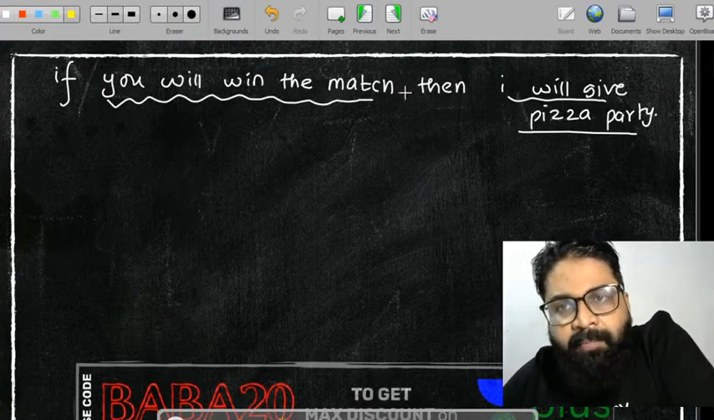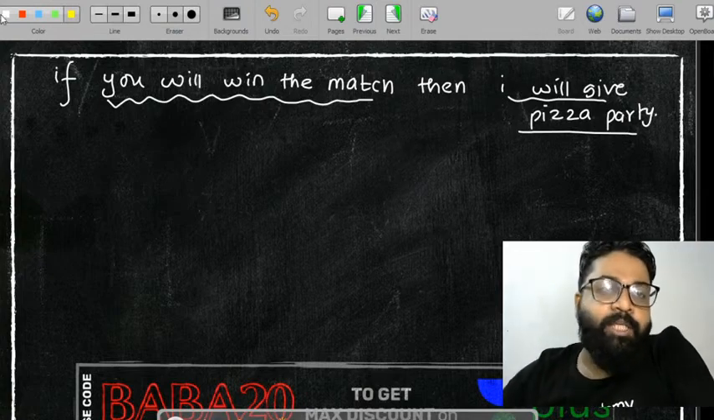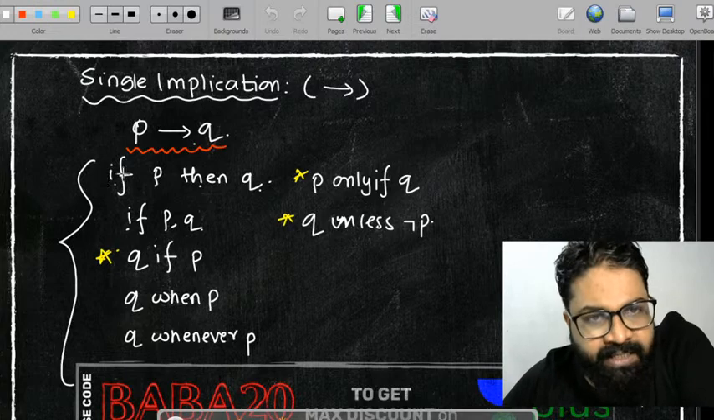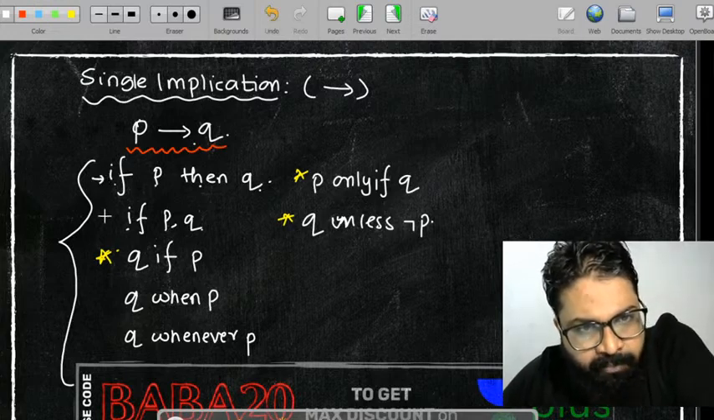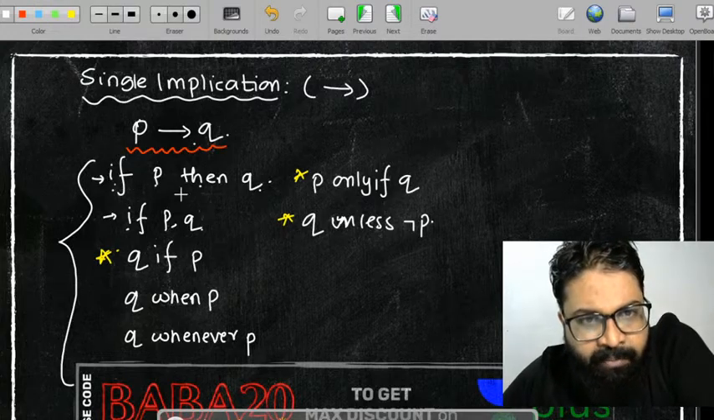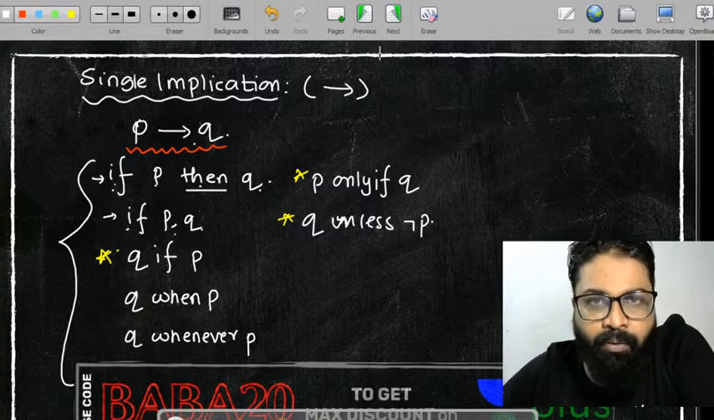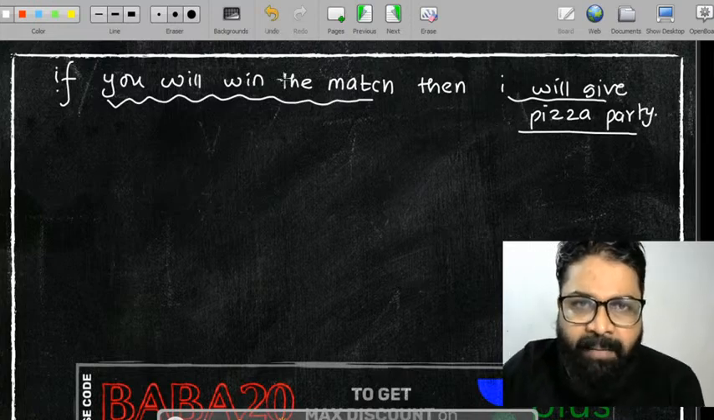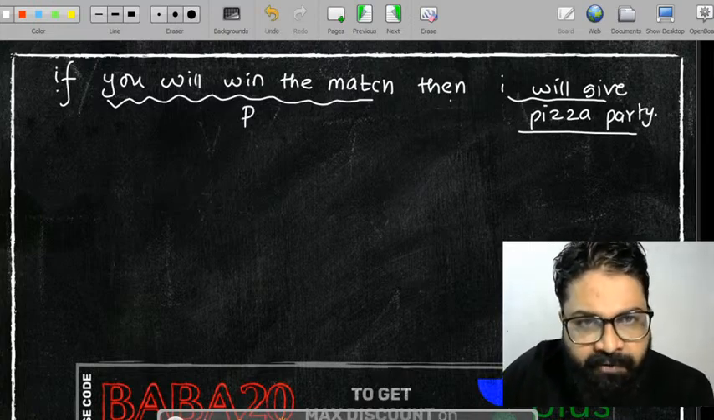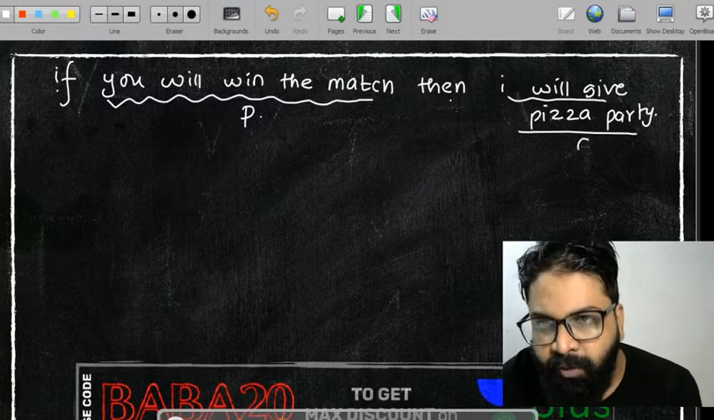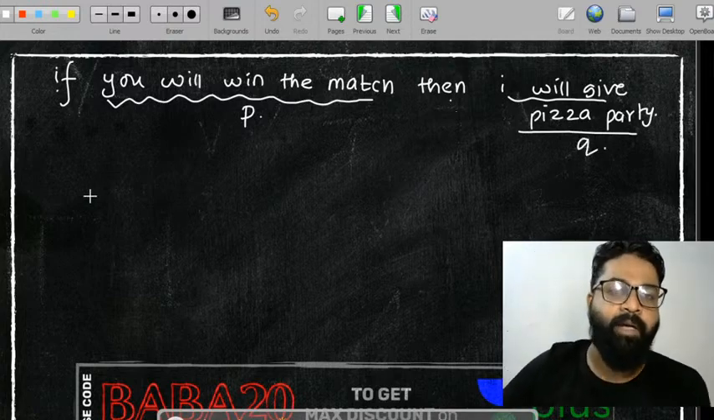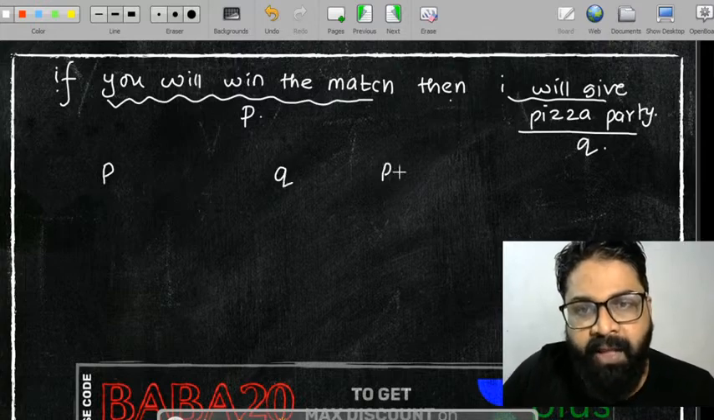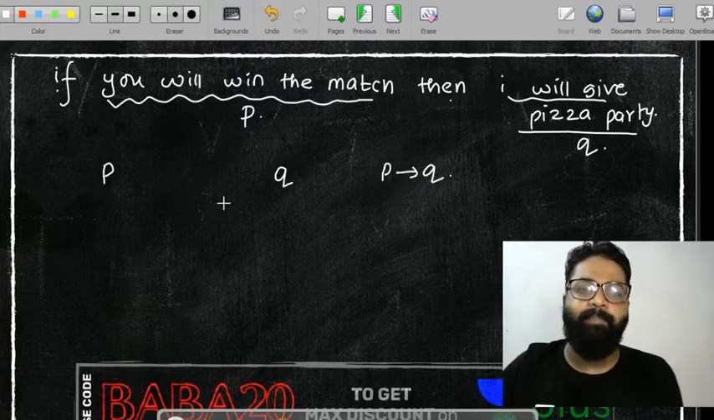So if you will win the match, then I will give you a pizza party. इसमें सबसे पहले तो हमको क्या करना है, सबसे पहले तो ये चेक करो कि ये किससे स्टार्ट हो रहा है. See, it is starting from if. तो होगा क्या कि if के बाद में आपको क्या ढूंढना है, then होगा या तो कॉमा होगा. Now let's try to see कि इसके बाद में क्या है, if, उसके बाद there is a then. So this will become the first simple statement and this one will become the second simple statement. तो अब condition क्या होगी कि ये आपका P होगा, ये आपका Q होगा and then this one will become P implies Q.